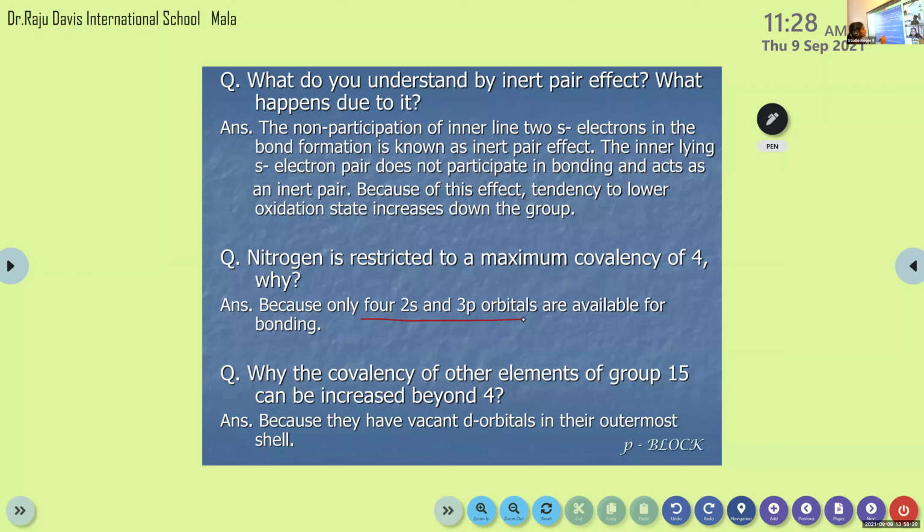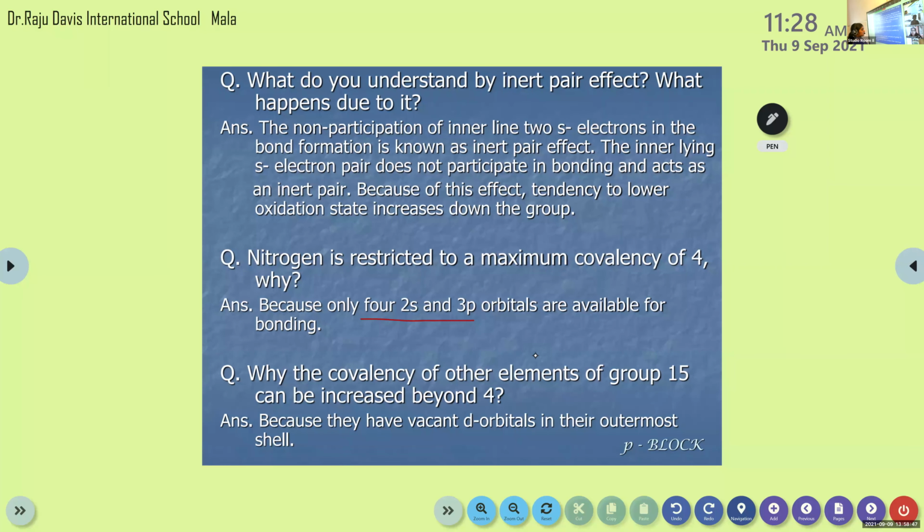When we are writing its configuration, it is 1s2, 2s2, then 2p3, right? Yes, 2p3. So only 4 orbitals, 2s and 2p, are available for bonding. That's why the maximum covalency of nitrogen is restricted to 4. It will not show other oxidation states.